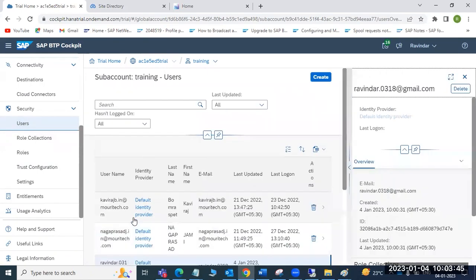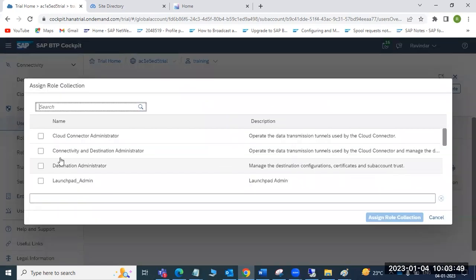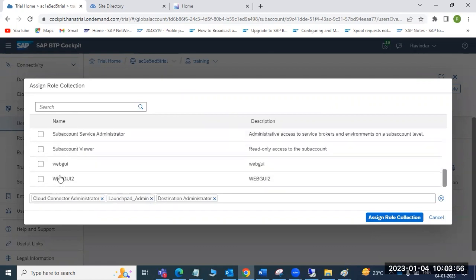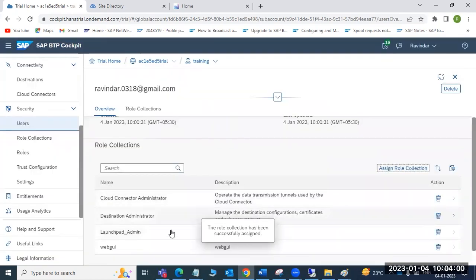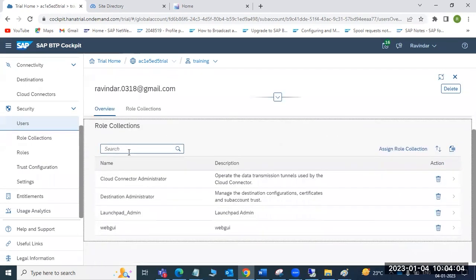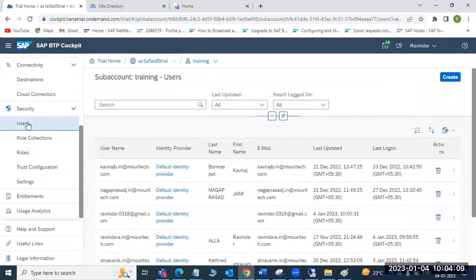Go to the user which I created, then assign the role collections. Suppose you want to assign Launchpad admin or destination administrators. By default, a few are already available. If you want to use WebGUI, you can use this one. Then the roles are assigned to your user. So role collections mean PFCG transaction code, and the users tab means SU01 transaction code. Either you go to SU01 and assign the role, or go to PFCG under the role and assign the user.